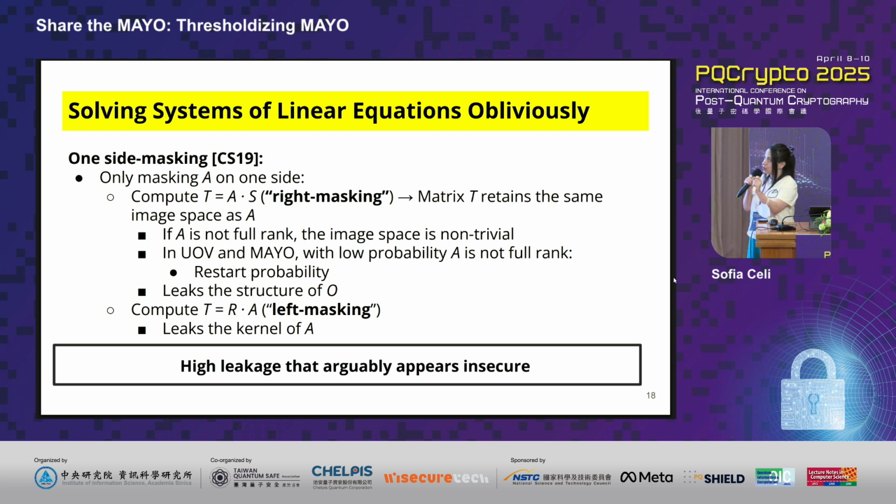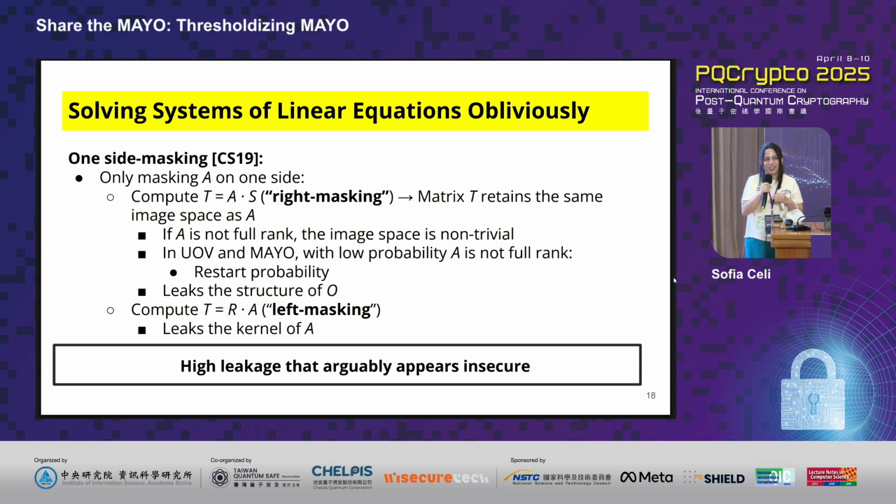What they propose is two ways. Either you mask that specific matrix on the right, or you mask that specific matrix on the left. So what you do is that you sample a matrix, let's call this matrix S, and then you multiply the specific matrix A by that S. Or you can do the contrary, and you can indeed mask at the left side. So from a perspective of maybe information leakage, this is not really great, because it turns out that with some probability, as we say, some of the OB-based schemes are going to be failing and you have to retry.